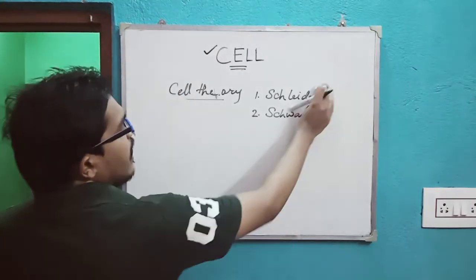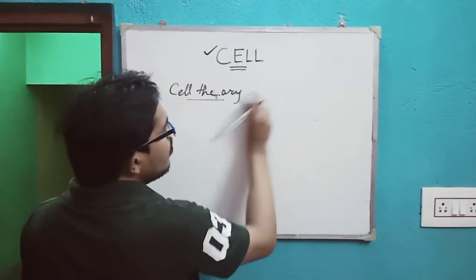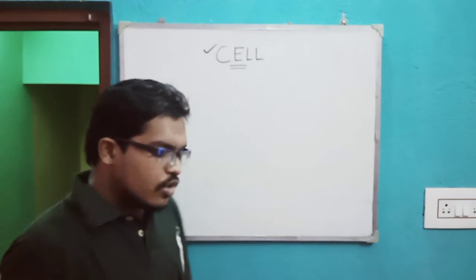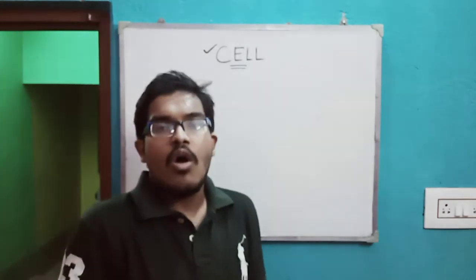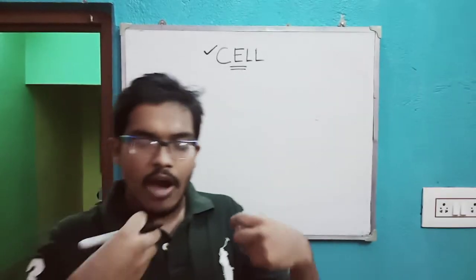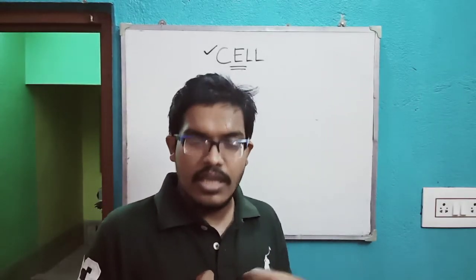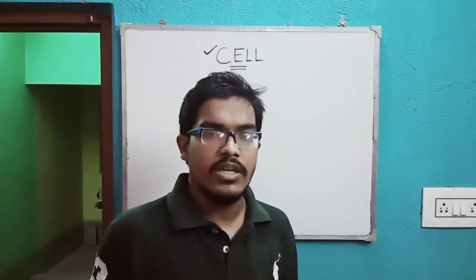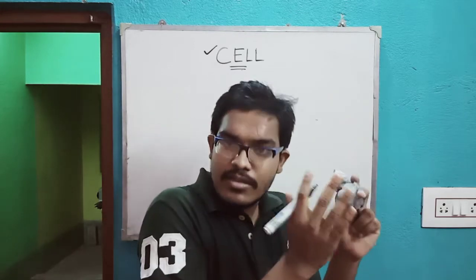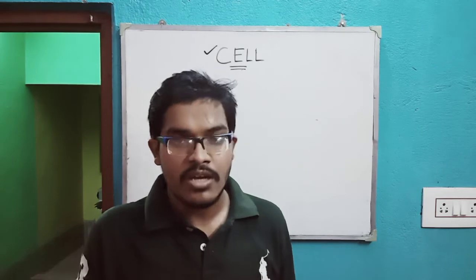Now let us understand how we can classify the cell. There are lots of types of cell. In the human body, there are several types of cells, and different cells have different types of structure.